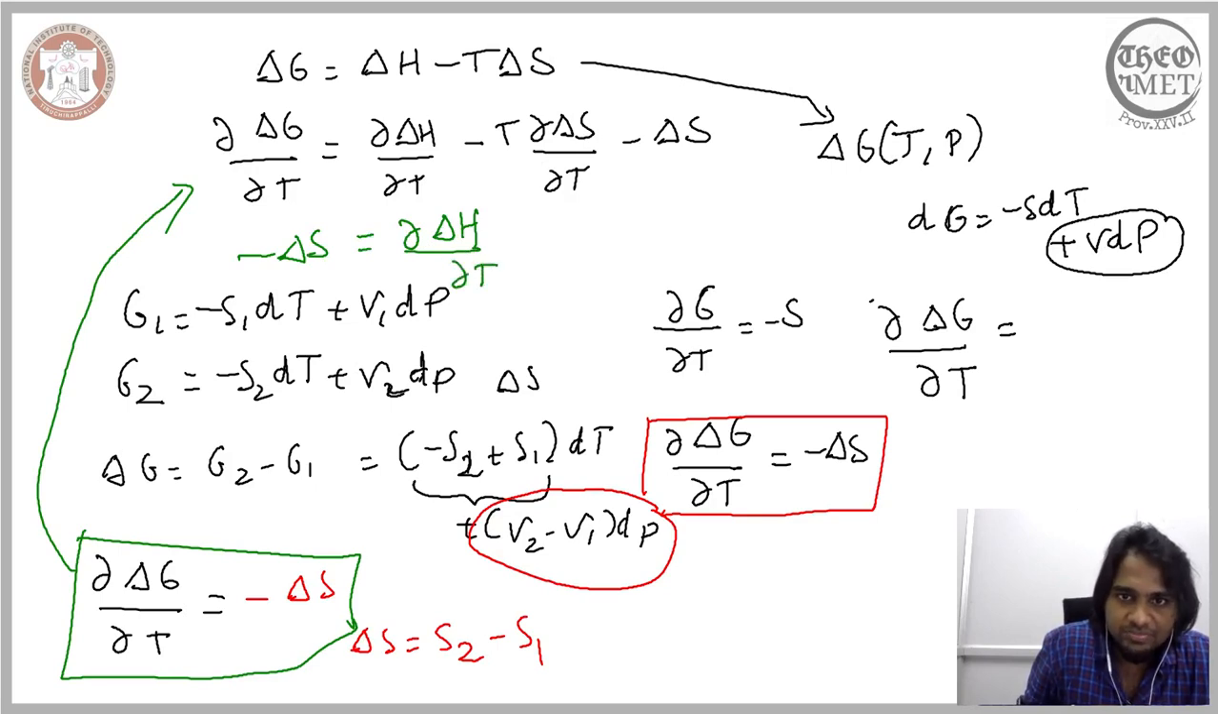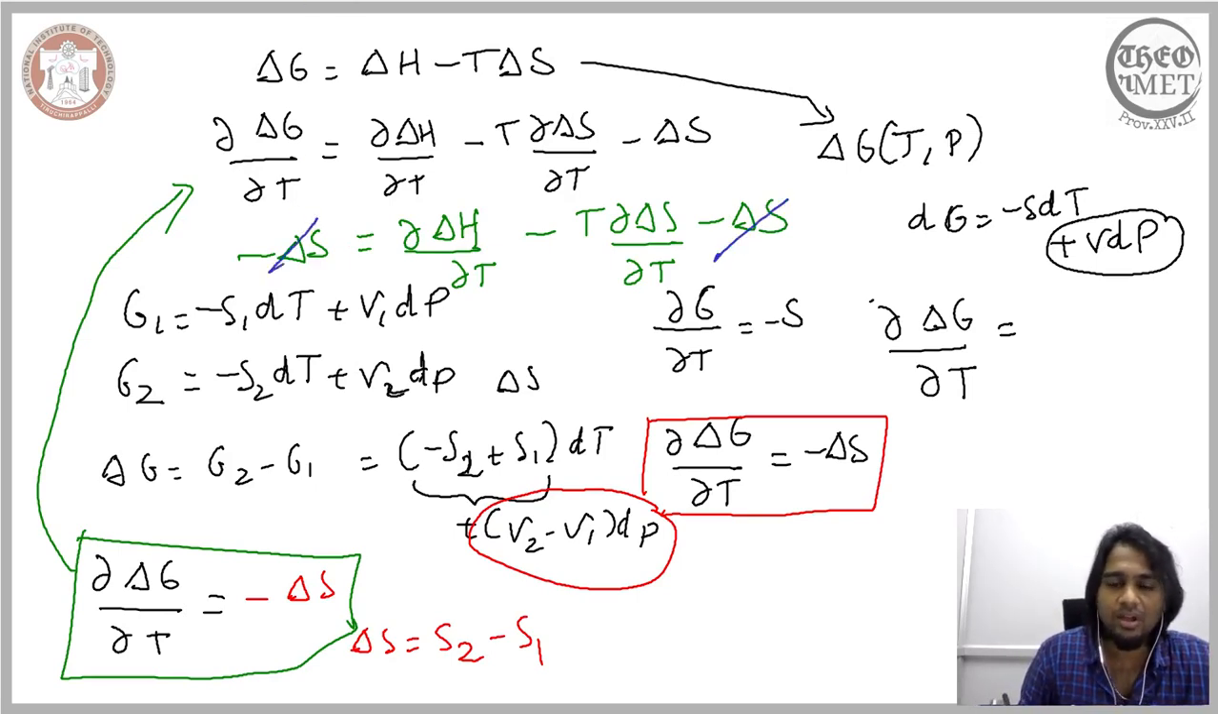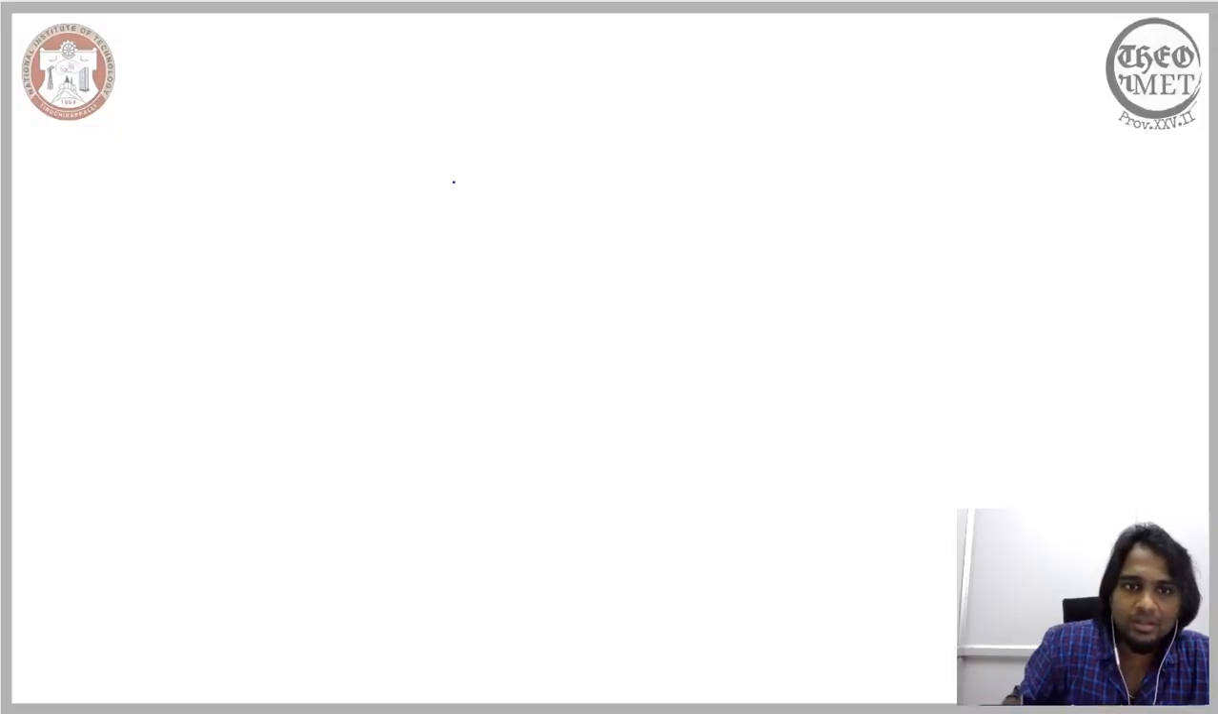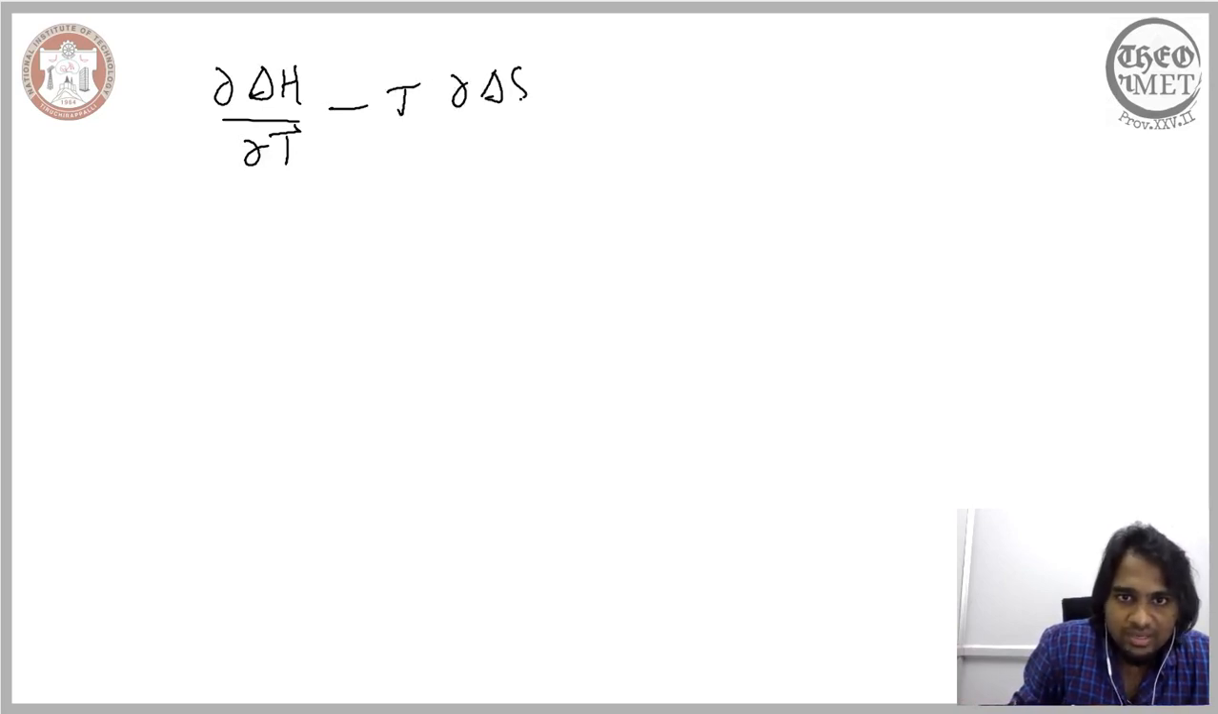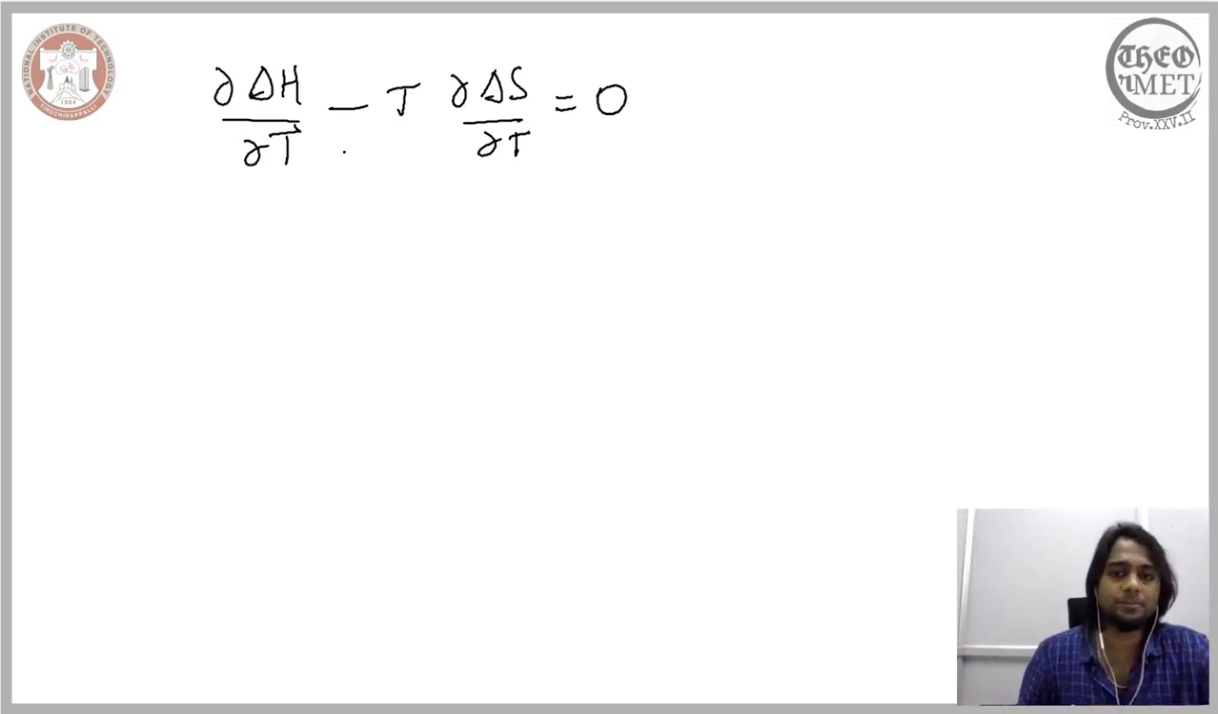the change in delta H with respect to temperature, minus the change in delta S with respect to temperature, minus this. Ultimately we have two similar terms on the right and left hand side of the equation, so these two terms get cancelled out, and all you are left with is the change in delta H with respect to temperature minus the change in delta S with respect to temperature is equal to 0. So this is the expression we end up with.